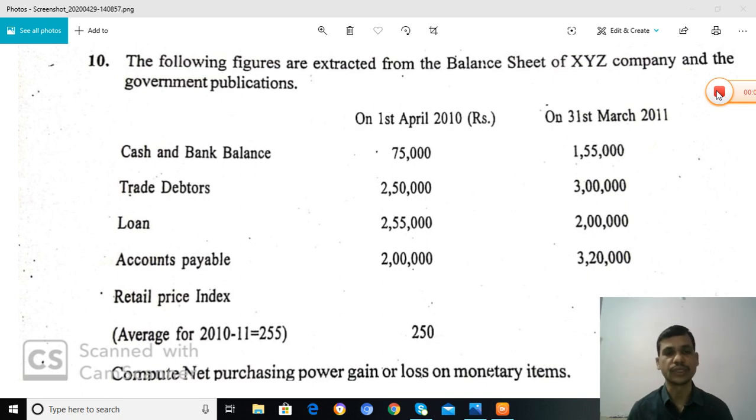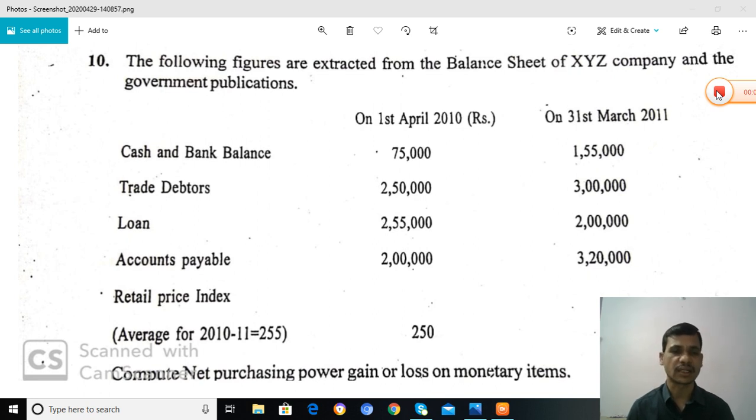For that purpose, here one problem is given. The following figures are extracted from the balance sheet of XYZ company and the government publications.